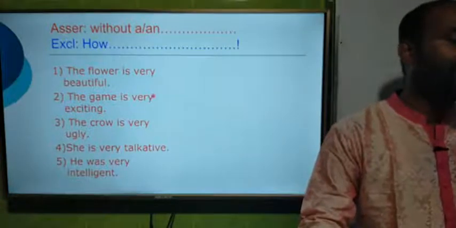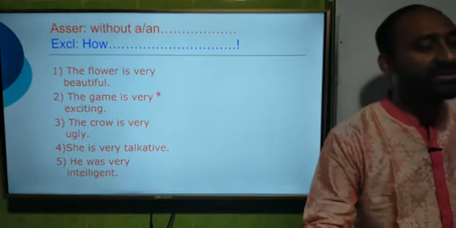Here there are 5 examples of assertive sentences. The flower is very beautiful. Second one, the game is very exciting. Third one, the crow is very ugly. Fourth one, she is very talkative. And the last one, he was very intelligent. Dear students, these are the examples, and we shall discuss the rule one by one.